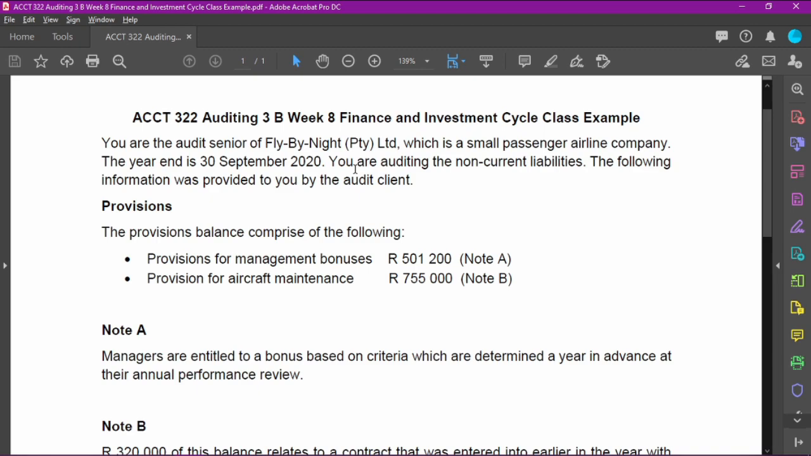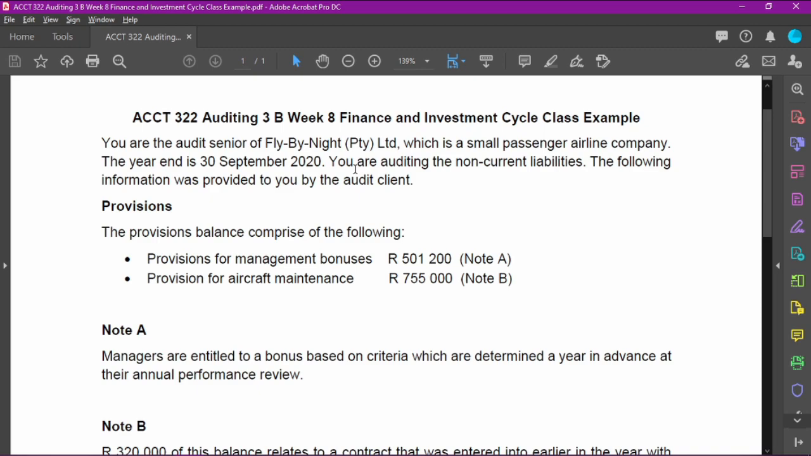Okay, so next, the year end is 30th September 2020. You are auditing the non-current liabilities. The following information was provided to you by the client. The provision balance comprises the following.